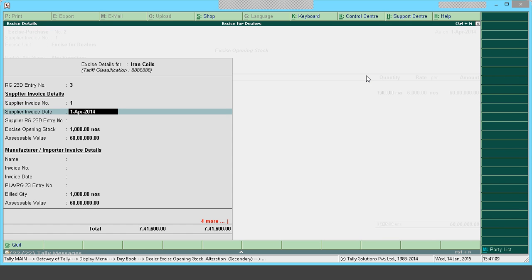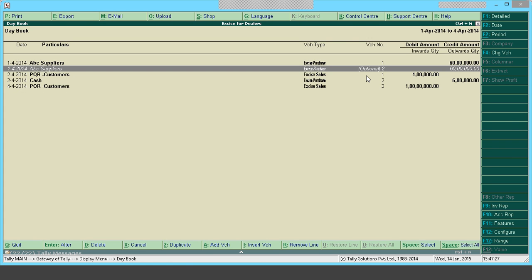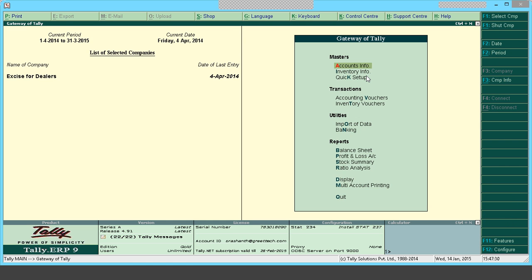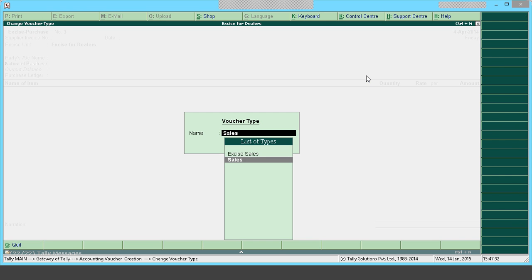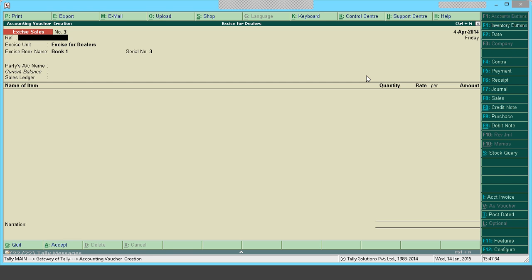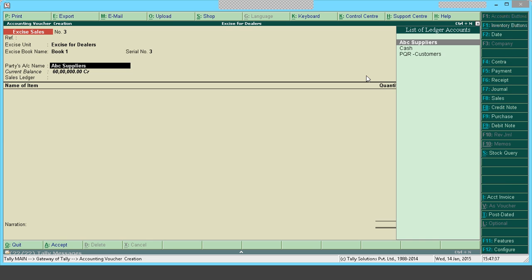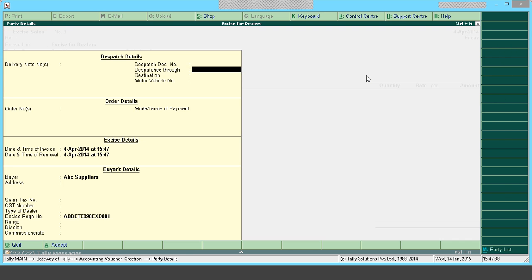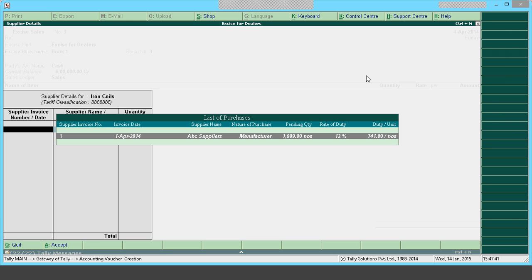Here you can give the dates of your supplier invoices prior to this period, maybe 30th of March you have got it. So like this you can give 30th of March 2014. So you can give that particular period in which this particular purchases were done. This is optional in nature, but when we make save entry, we will get reference of the purchases. Here we are going to save. Selected cash. You can see here